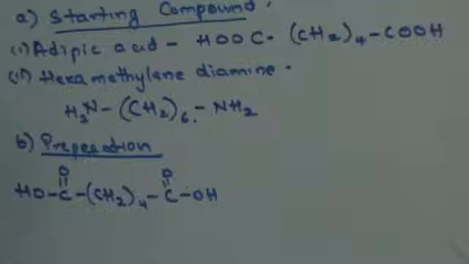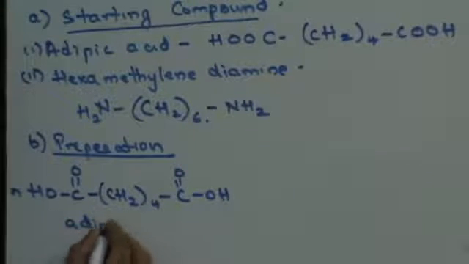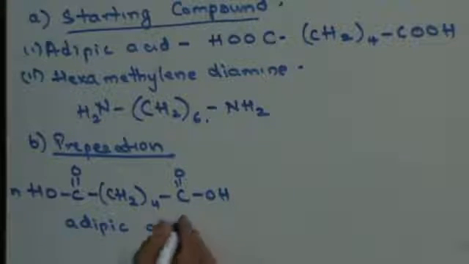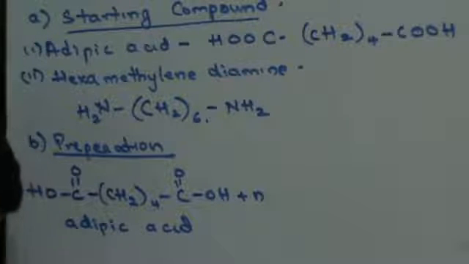This is your adipic acid. We will take n number of molecules of adipic acid, and react it with n number of molecules of hexamethylene diamine.